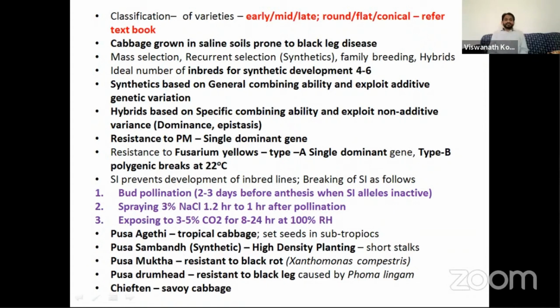There are some important varieties. Pusa Ageti, a tropical cabbage, sets seeds in the subtropics, and tropical varieties do not require vernalization. They can set seeds in the plains. Pusa Synthetic is a synthetic variety, suitable for high density planting because of its short stalk length. Pusa Mukta is resistant to black rot, which is caused by the bacterium Xanthomonas campestris. The Pusa Drumhead variety is resistant to black leg, which is caused by a fungus. And there is a Savoy cabbage variety, Chieftain.